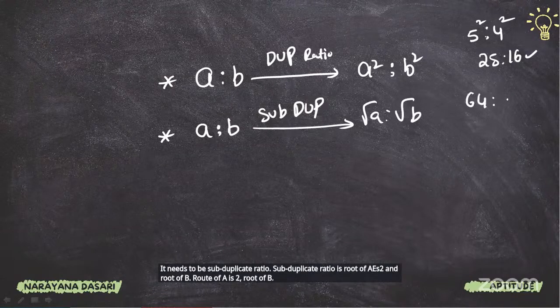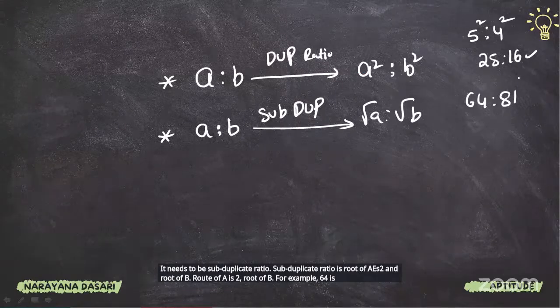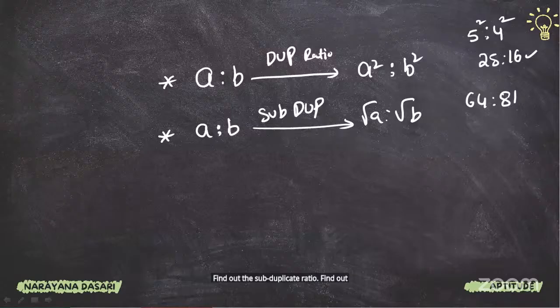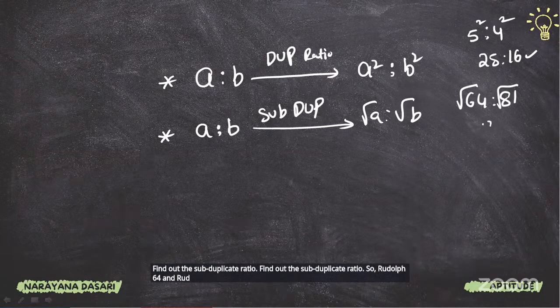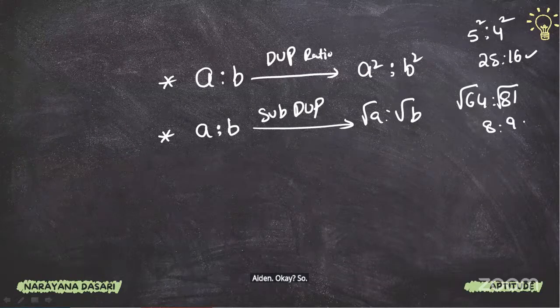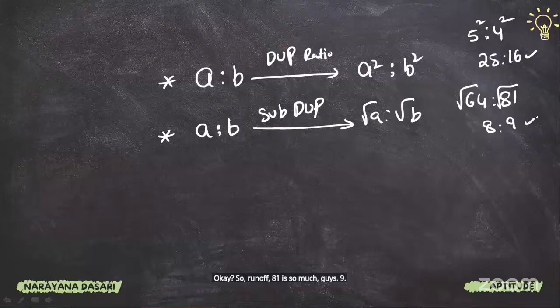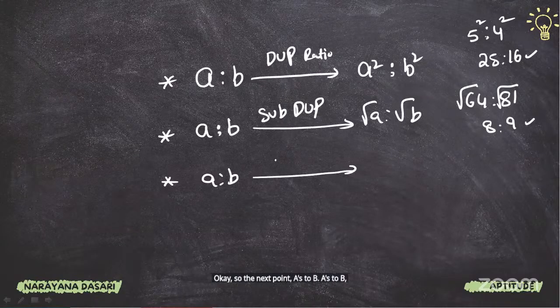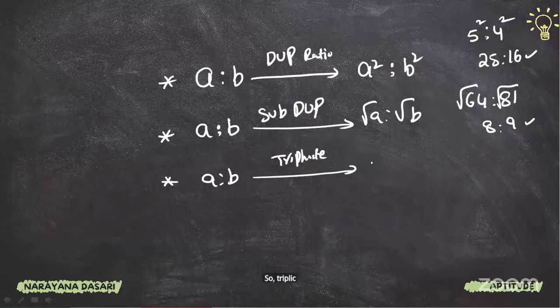For example, 64 is to 81. Find out the subduplicate ratio. So root of 64 and root of 81. Root of 64 is how much, guys? 8. Root of 81 is how much, guys? 9. The answer is 8 is to 9. Right. So the next point, A is to B triplicate ratio. So A cube is to B cube.